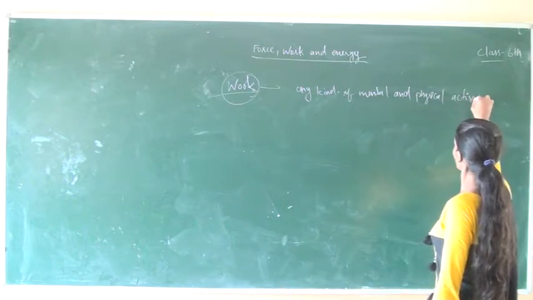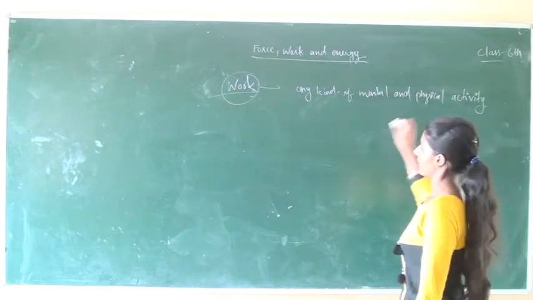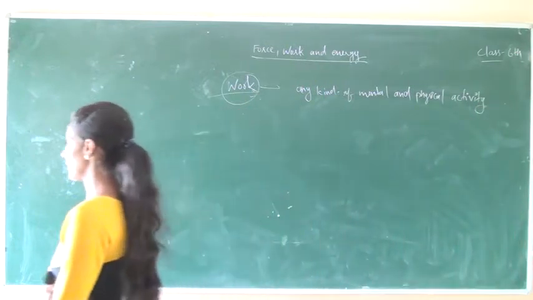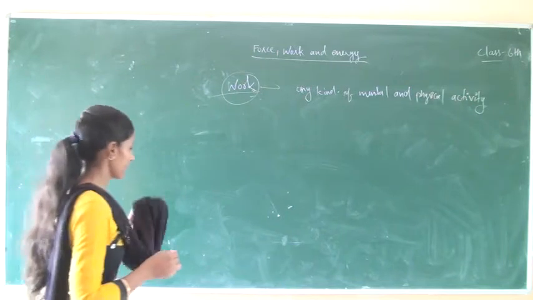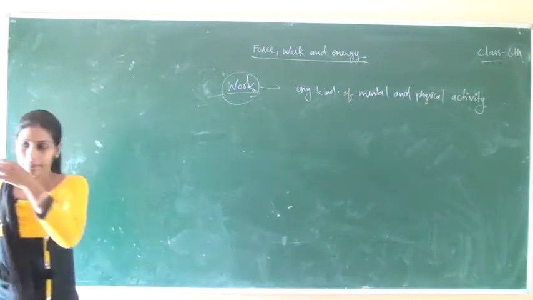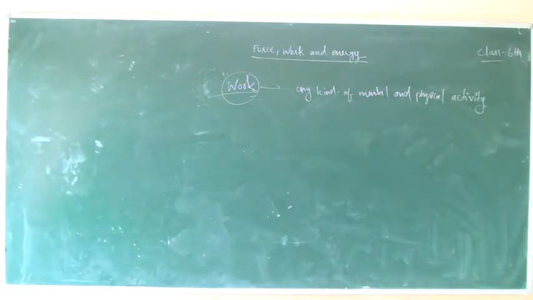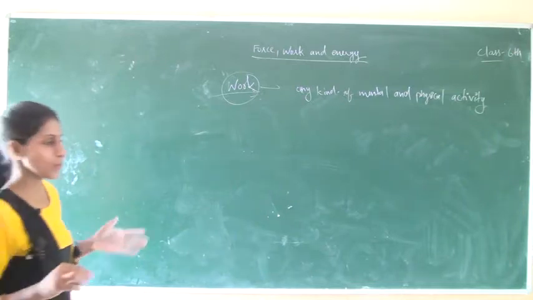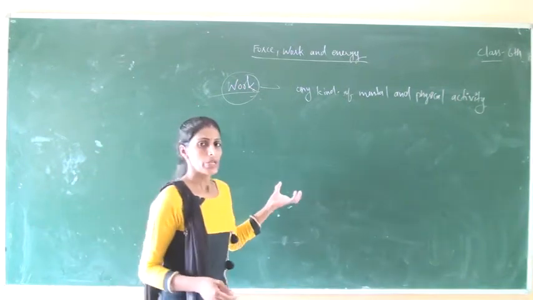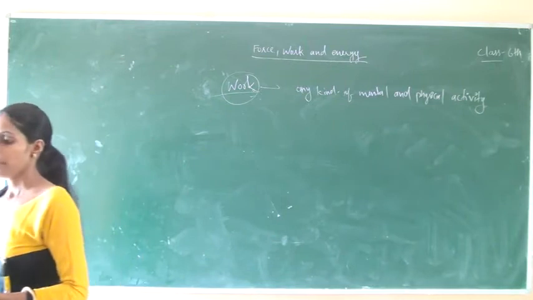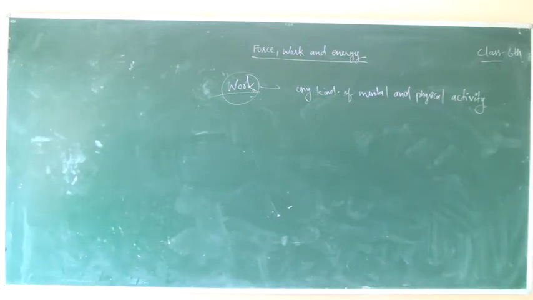To do something is known as work. For example, reading a book, cooking food, walking on a level road, pushing a wall of a house but failing to do so. Pushing a wall is also work, but we fail to do so because there is no change.